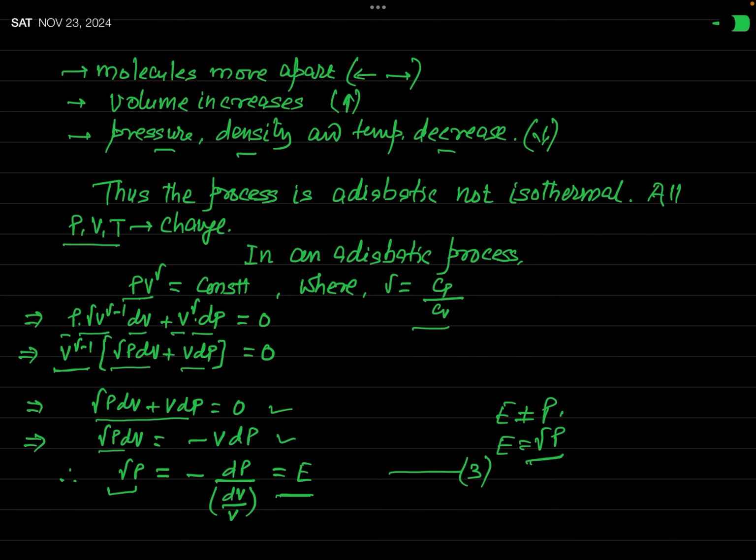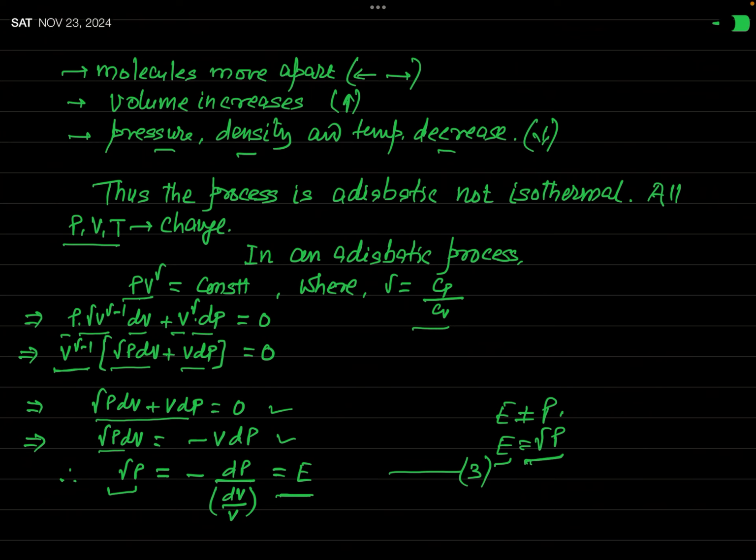So according to Laplace correction, the elasticity of air is equal to gamma times P, which is called adiabatic elasticity. Okay? Because the propagation of sound through air is an adiabatic process, not an isothermal process.